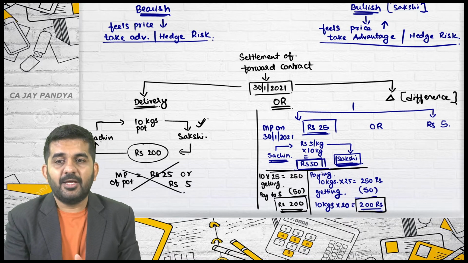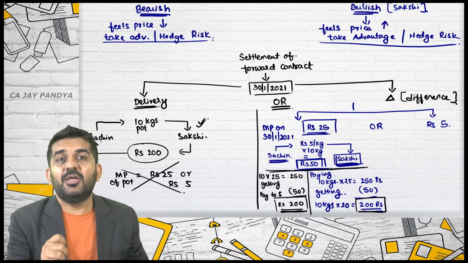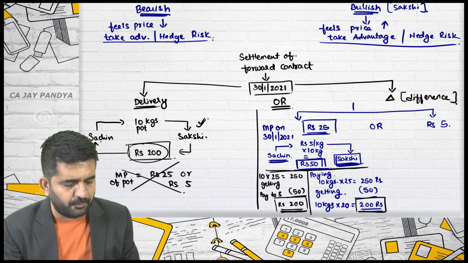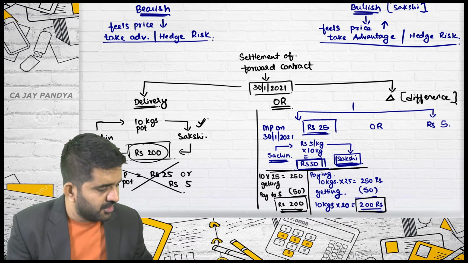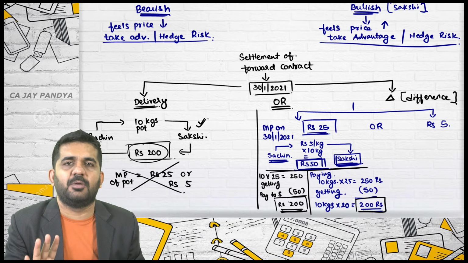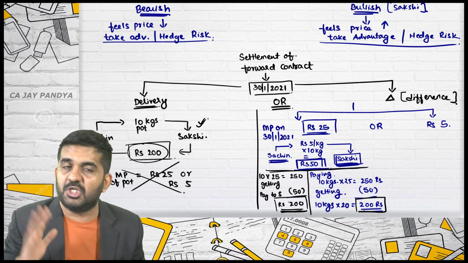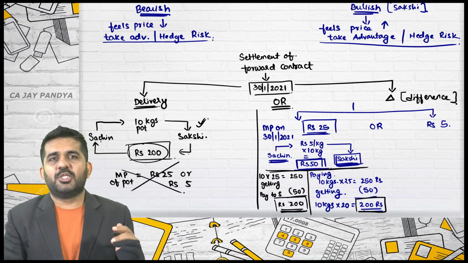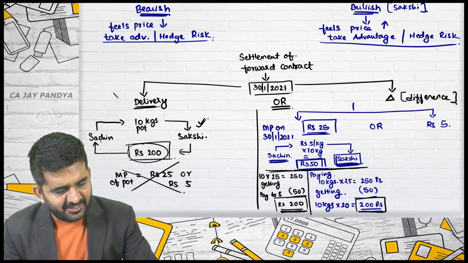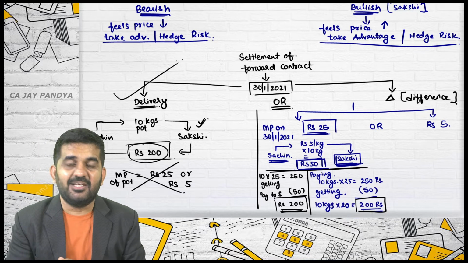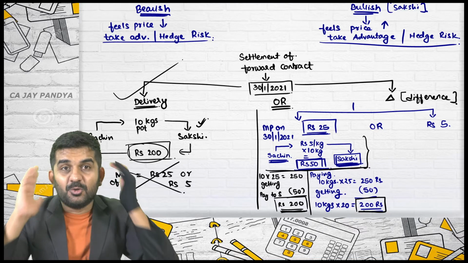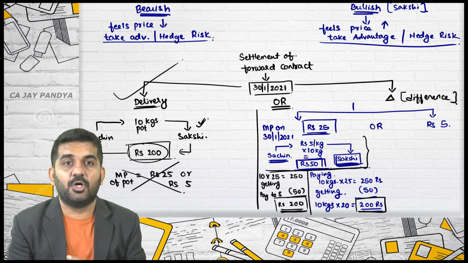You are ready to pay 50 rupees or not? Yes. Why? Because ultimately this is a compulsory contract. You would be selling at the rate of rupees 200 to Sakshi. Here also your net receipt is 200 rupees. So you are not having any problem in giving 50 rupees to Sakshi. Is it alright? My question to all the students, anyone can answer. If the settlement can be done in an easy manner by delivery, why do settlement through this, where you need to use your brain n number of times?